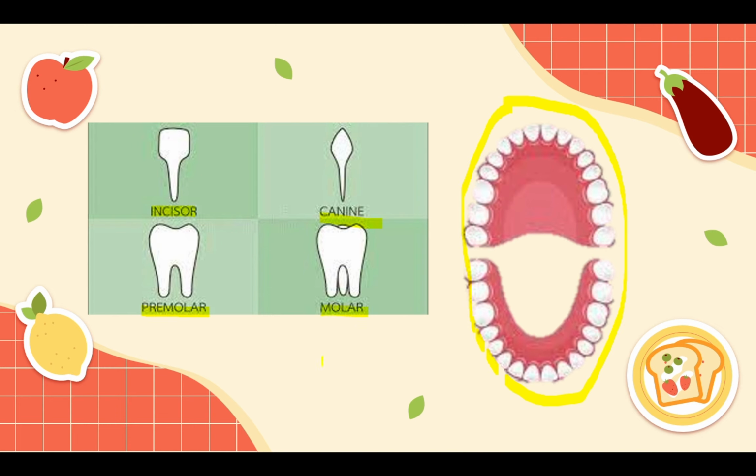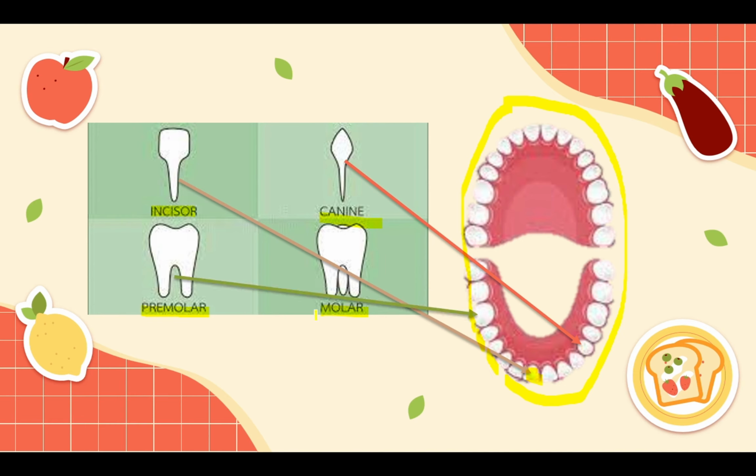Let's start with the incisors. Incisors are these ones in the front. Then we have the canines, which are literally just beside them. They are the sharp teeth. If you look at yourself in the mirror, you can see that there's this sharp tooth beside your incisor, which is the canine.